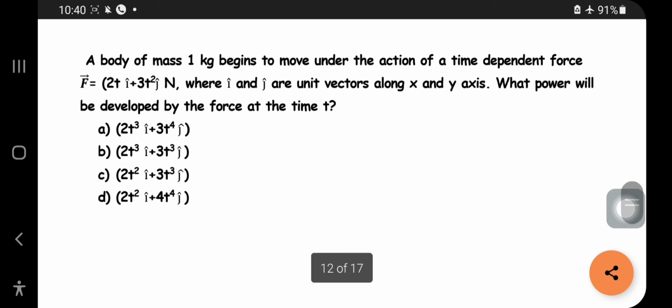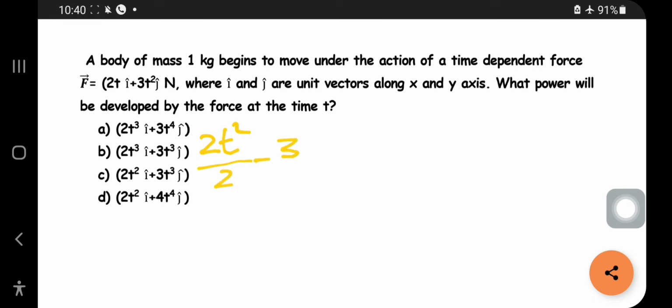The integration will be 2t square by 2 plus 3t cube by 3. 3 will get cancelled, 2 will get cancelled. So the final answer you will be obtaining is t square i cap plus t cube j cap.